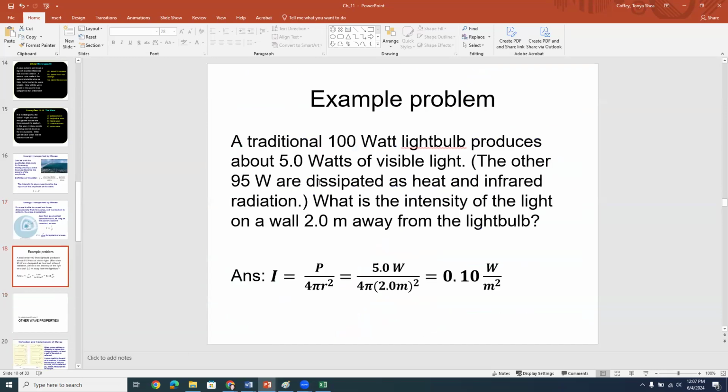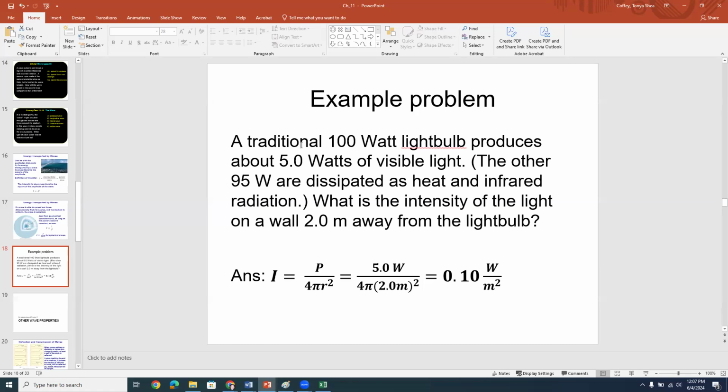Let me do an example problem for that. Let's say that you have a traditional 100-watt light bulb, and it produces about 5 watts of visible light. And the other 95 watts in traditional light bulbs are lost as heat and infrared radiation. And that's why LEDs are better than incandescents, because they don't really have that issue. But that's a different topic. So what's the intensity of the light on a wall 2 meters away from the light bulb?